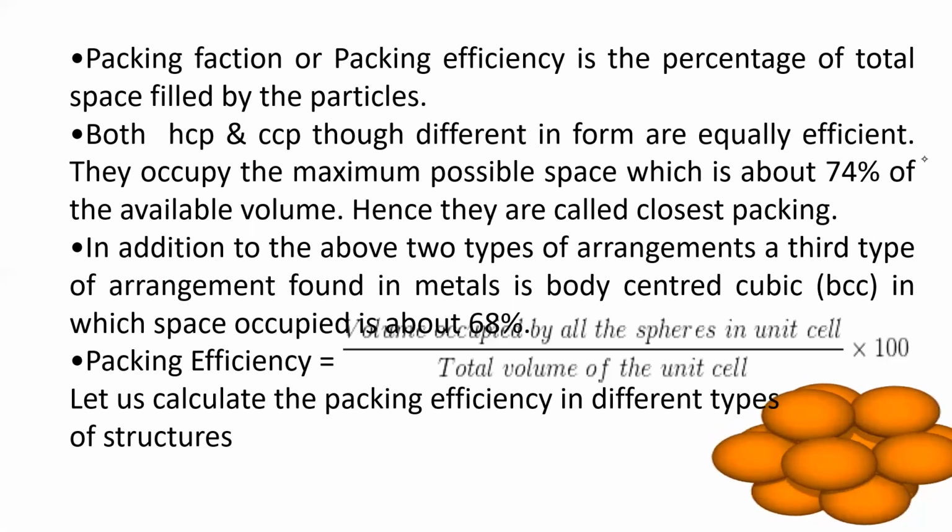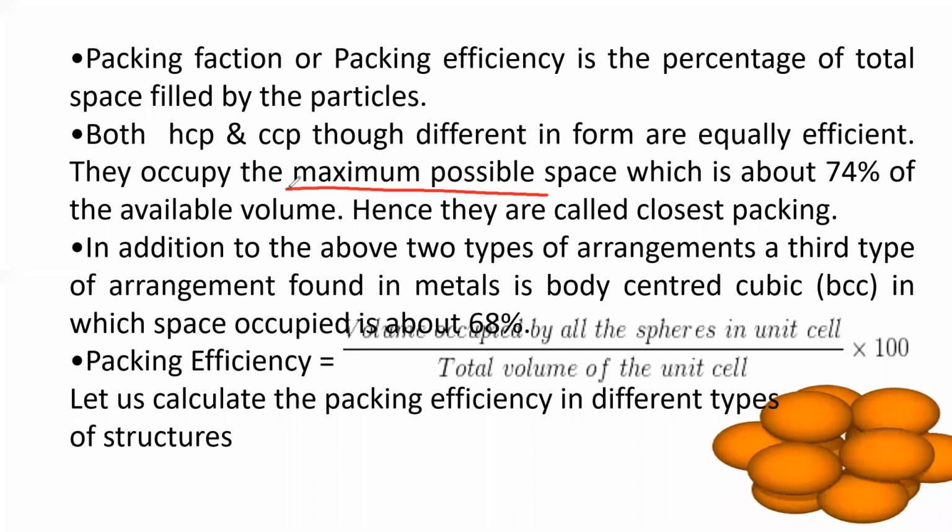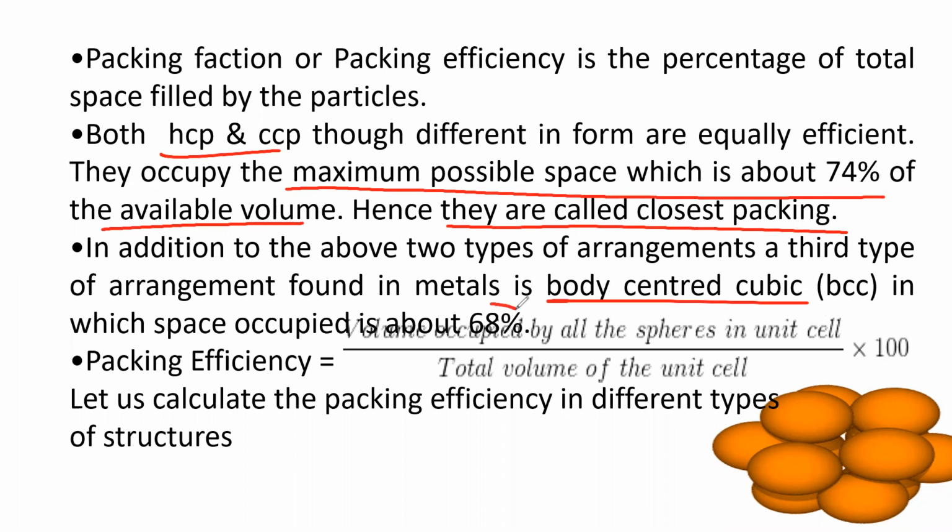I'm underlining here. This is the maximum possible space occupied by HCP and CCP, commonly called FCC, which is 74% of the available volume. Hence, they are called closest packing. Since they occupy 74% of the crystal, they are called closest packings. In addition to the above 2 types of arrangements, a third type of arrangement found in metals is body-centered, in which the space occupied is about 68%. So packing efficiency for metals is 68%. All the metals undergo body-centered arrangement.